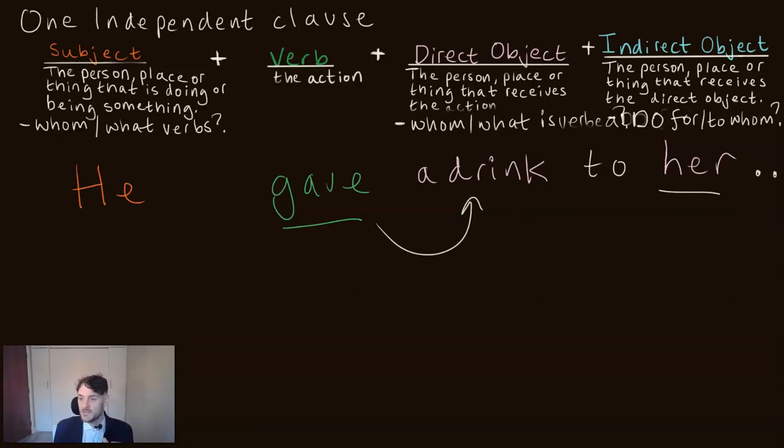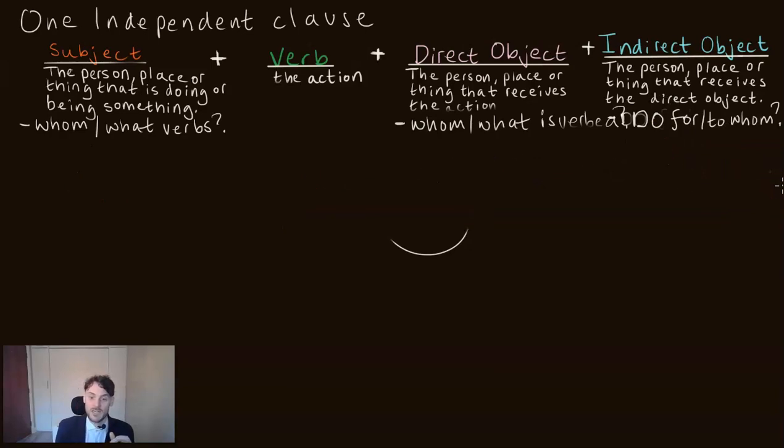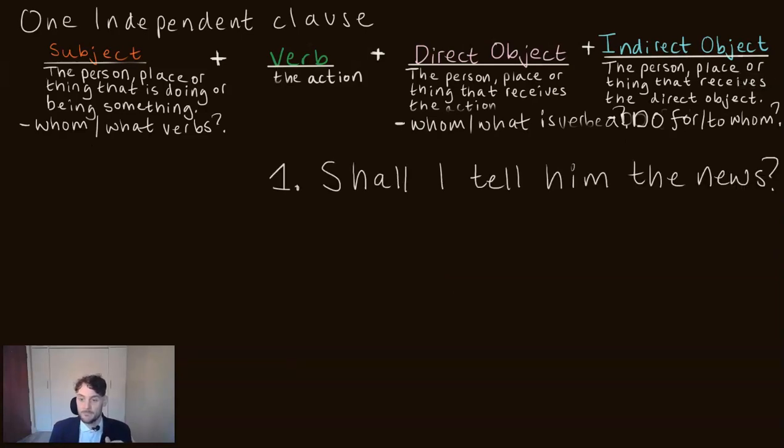Okay, so now I'm going to show you a couple of sentences, and I would like you to find the indirect object. That's right, you're going to find the indirect object. Okay, so the first one. Shall I tell him the news?